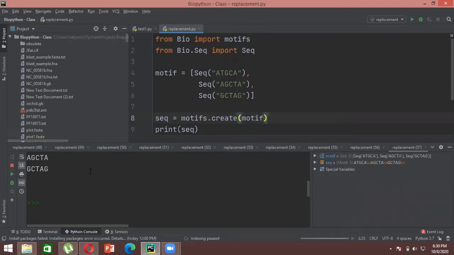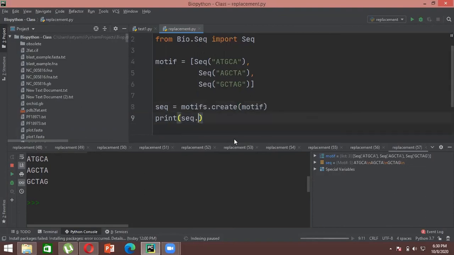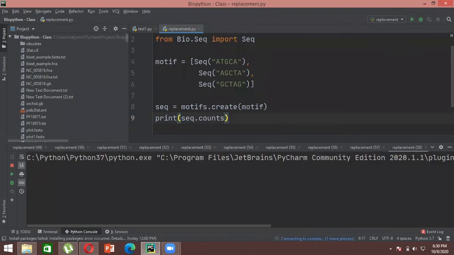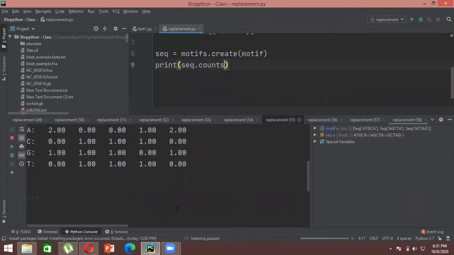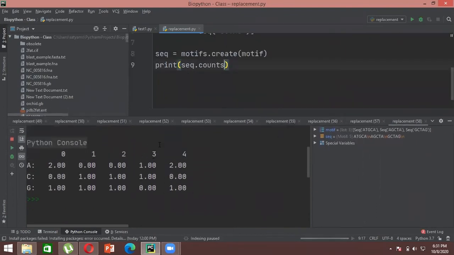So I created motifs. What this basically did was replicate whatever sequences I've written here. You can print it in the same way, but instead of using this format, you can actually get the count of these motifs. So print sequence and just write counts. For these specific nucleotide sequences, you will get a count, which will be a grid type of thing.